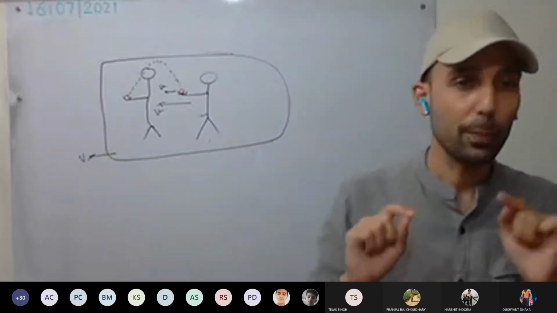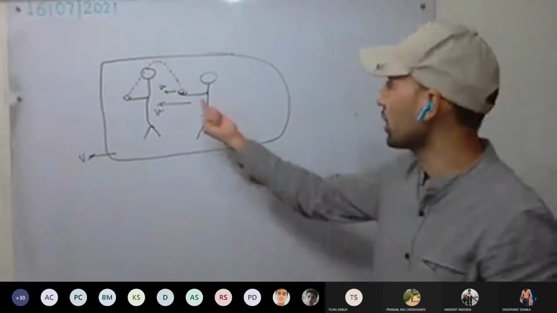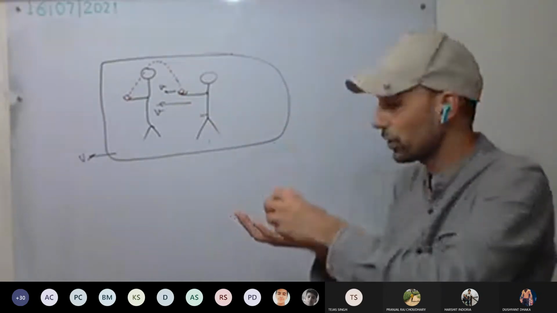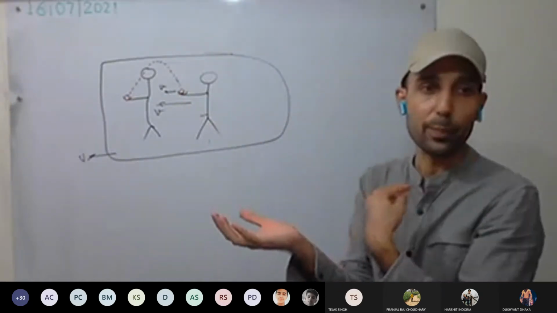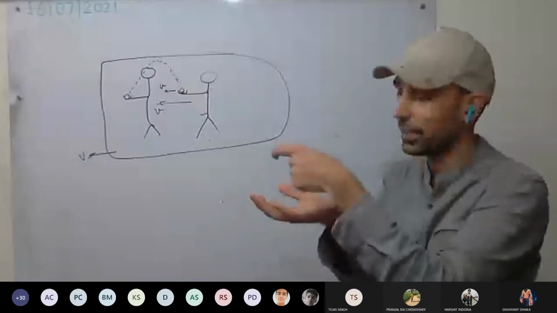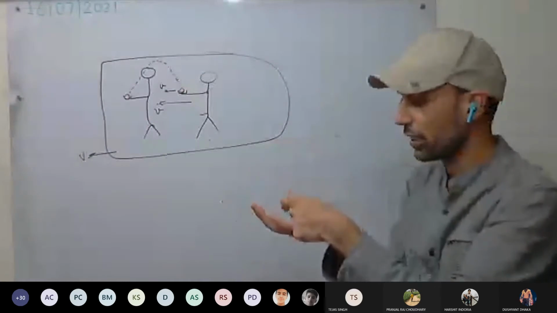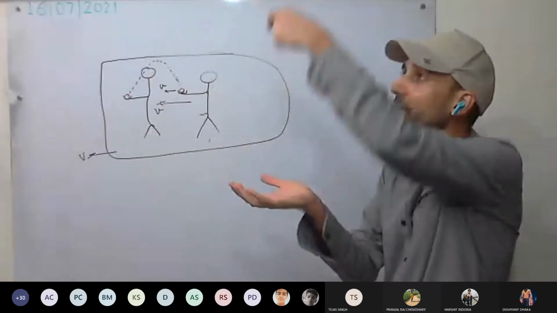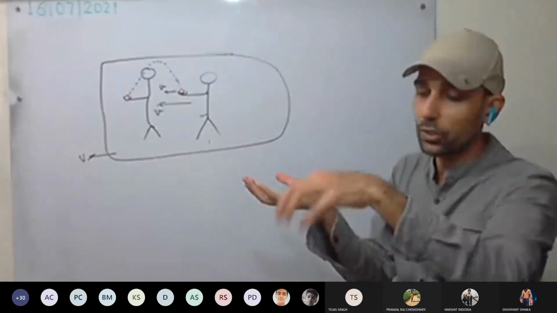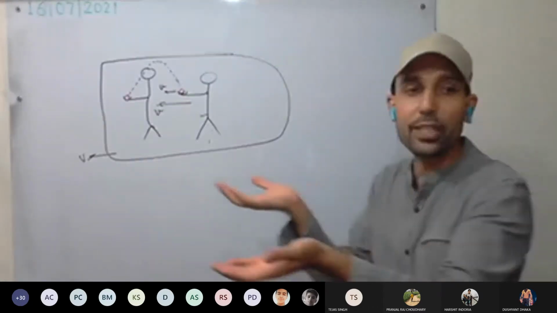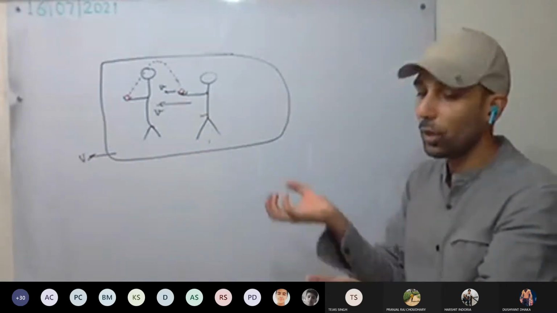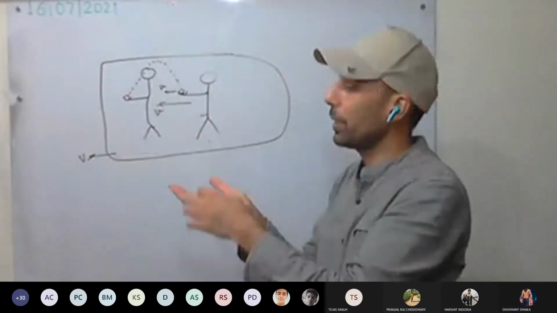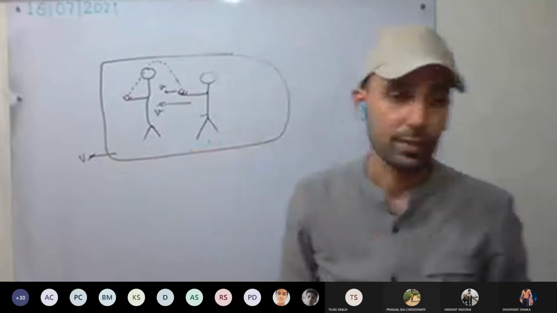But for the person sitting in the train, how is the ball going to appear? That ball has gone up and came down. Why? Because for me as well, this ball will appear like this only. It is moving, and I'm also moving in the forward direction. So it will appear for me like the ball has just gone up and come down. Someone sitting in the train is also moving with the same velocity. So as the ball is going up, that person is also moving with the ball, so it will appear like the ball going up and coming down only.